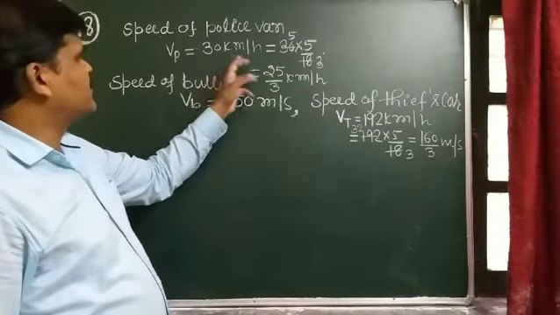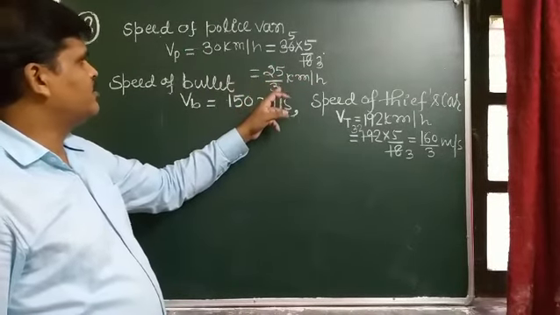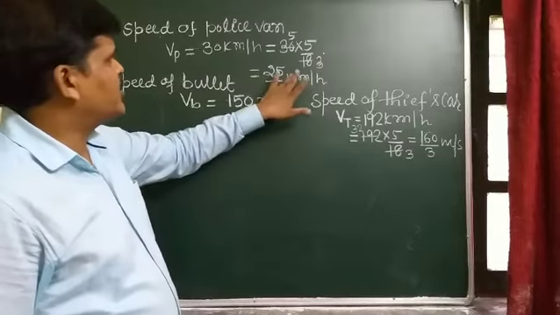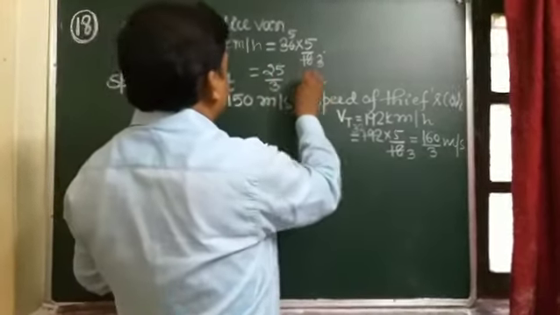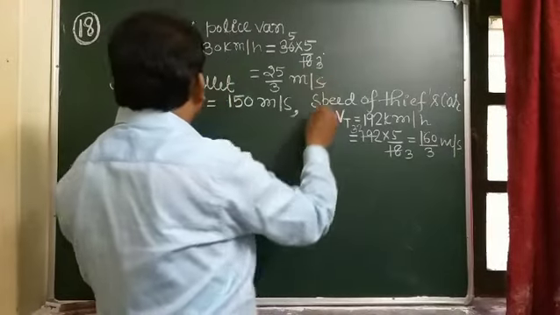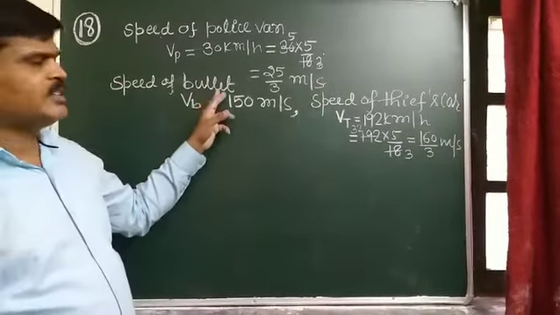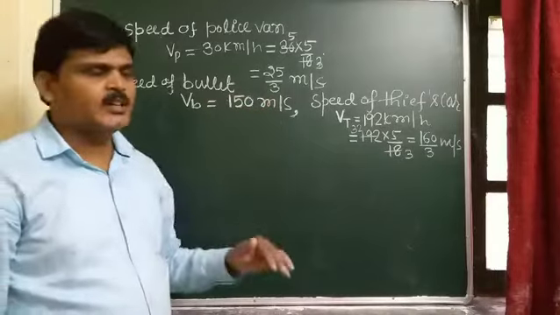So the speed of the police van comes out to be 25 by 3 meter per second, not kilometer, this is meter per second. And the speed of the bullet which is given is 150 meter per second.